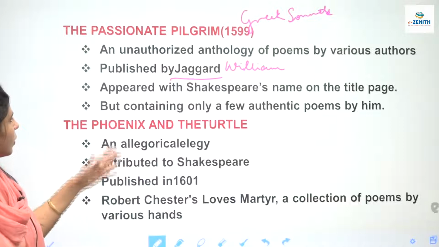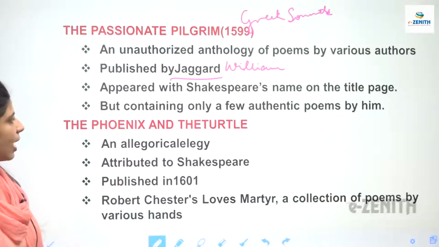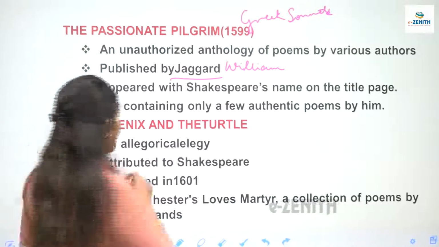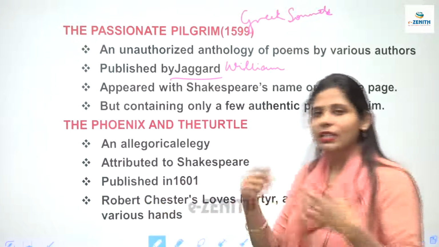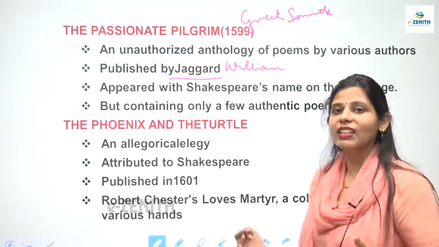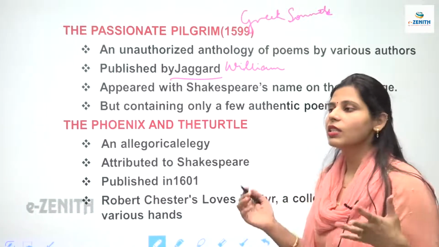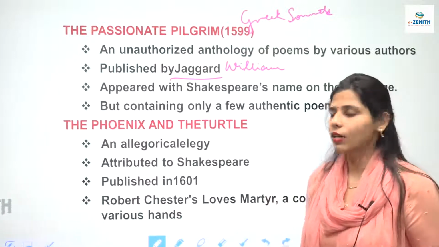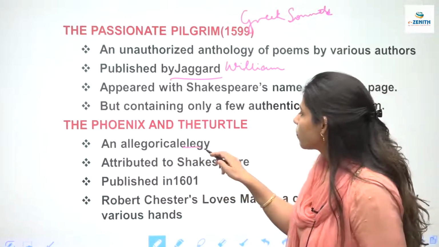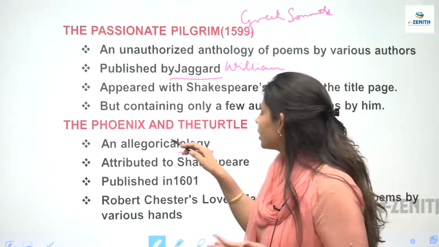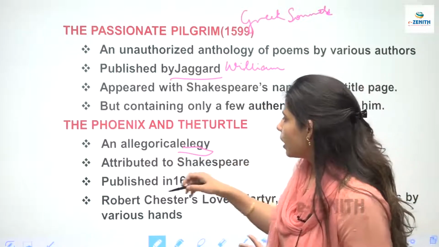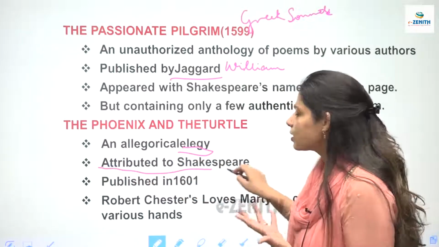Now coming to another work, that is Phoenix and the Turtle. It's an allegorical elegy. Elegy is basically when you romanticize somebody's death, when you make it a grand death. किसी की death को आप क्या करते हो? Romanticize करते हो. That is known as an elegy. So ये Phoenix and the Turtle is that. ये elegy है, and it is attributed, that it is a tribute to Shakespeare.